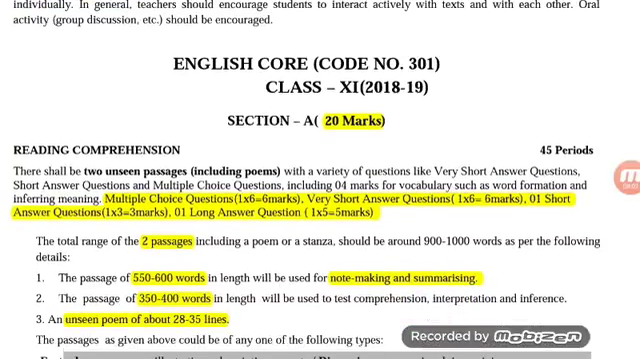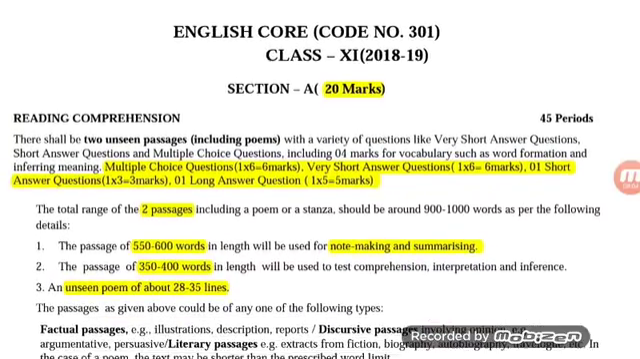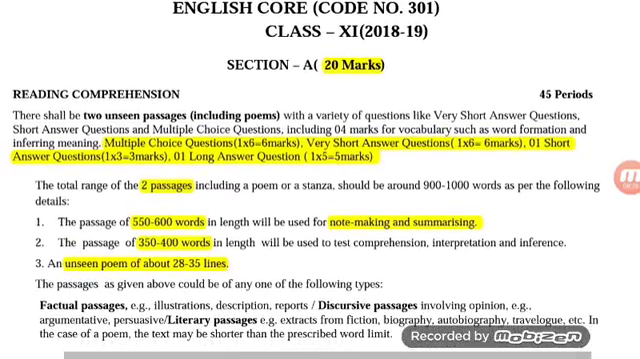Now, after talking about all the objectives of various skills, let us talk about the curriculum of English Code 031 for class 11, 2018-19. There are four sections over here. Section 1 or A consists of 20 marks. There are 45 periods allocated for this. In this, there will be two unseen passages set, one unseen passage with multiple choice questions and very short answer questions.